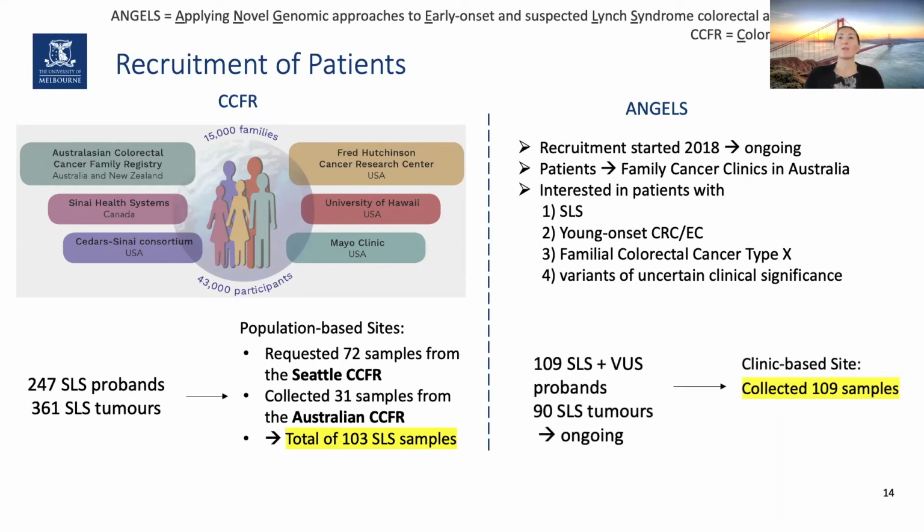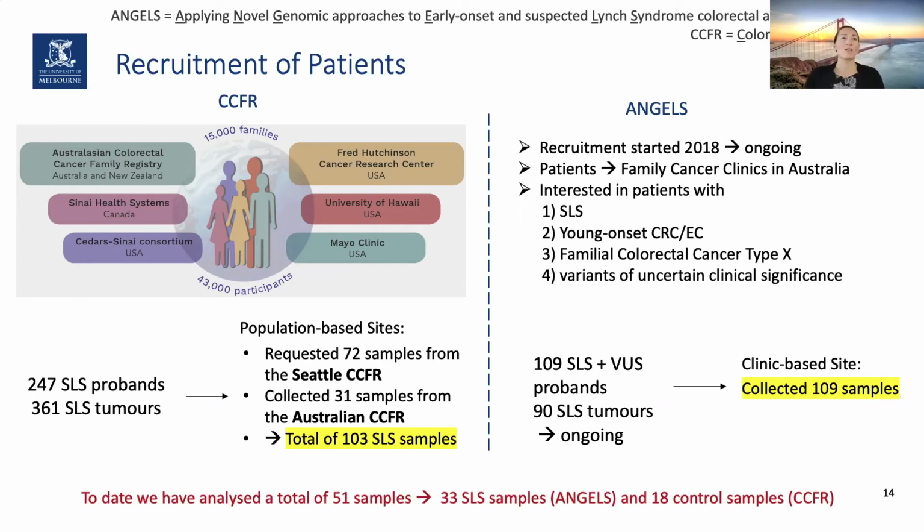So far, we have identified 109 probands that are classified as SLS or also harbor a VUS. And in total, to date, we have analyzed 51 samples. 33 samples are from the ANGEL study, and 18 control samples are derived from the CCFR.